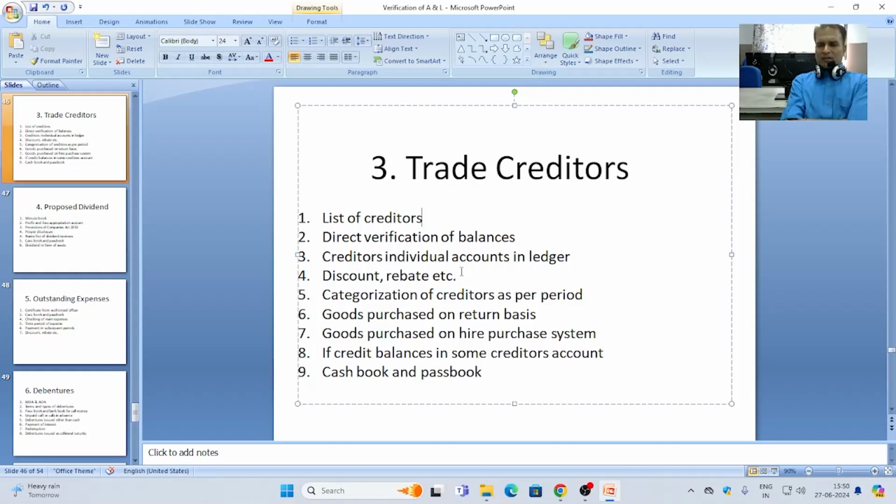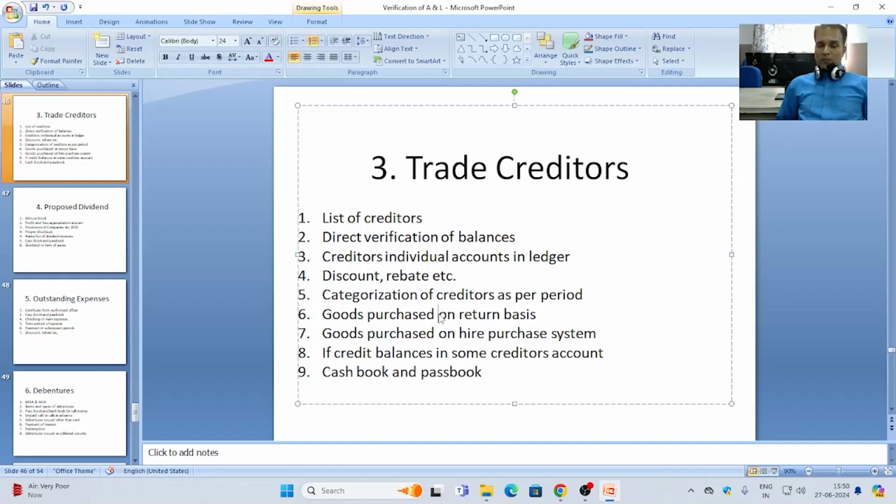Categorization of creditors on the basis of period should be done by the auditor. This imparts to the auditor which types of creditors have been working with the client firm for a long time, and who will allow a long credit period to the client.